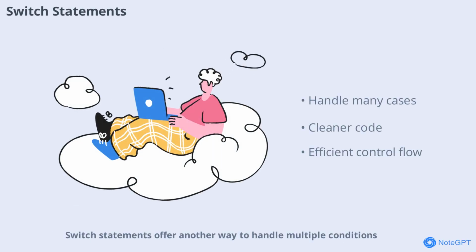Switch statements offer another way to handle multiple conditions, especially when you have many possible values for a single variable. They make your code cleaner and easier to read compared to long chains of if-else statements. Switch is especially useful for menu-driven programs or handling user input.